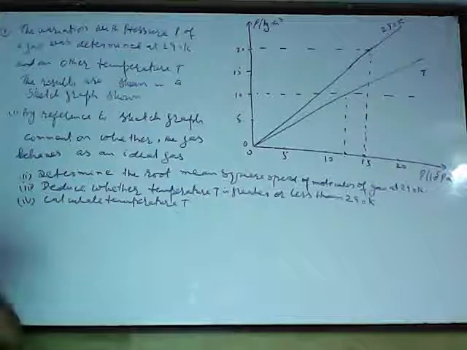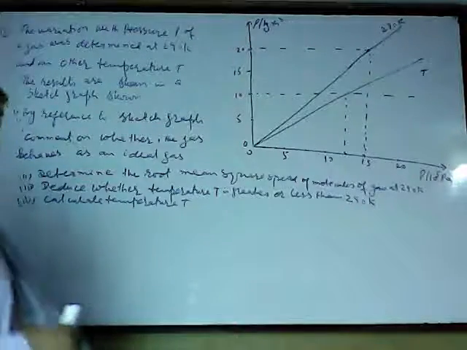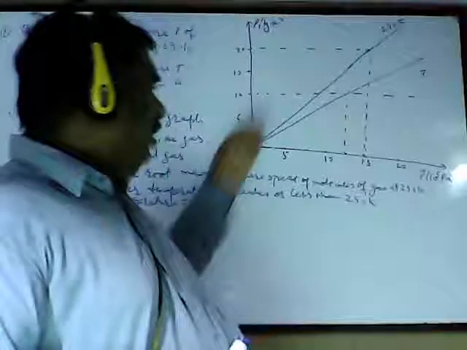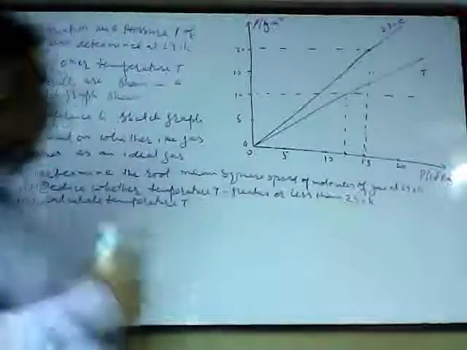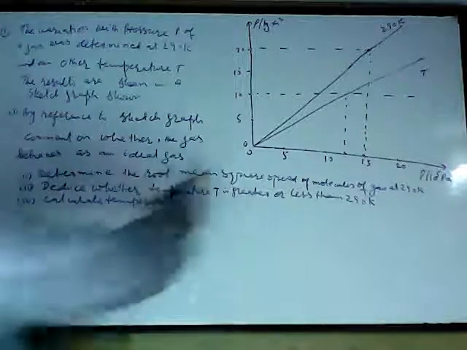So this is another question. Here the graph is given for density against pressure. Pressure is being given in units of 10 power 5 Pascal. The graph is given, although these are straight lines, although they do not seem to be straight on my diagram because I have just sketched it by hand. So these are straight line graphs. They are passing through the origin.